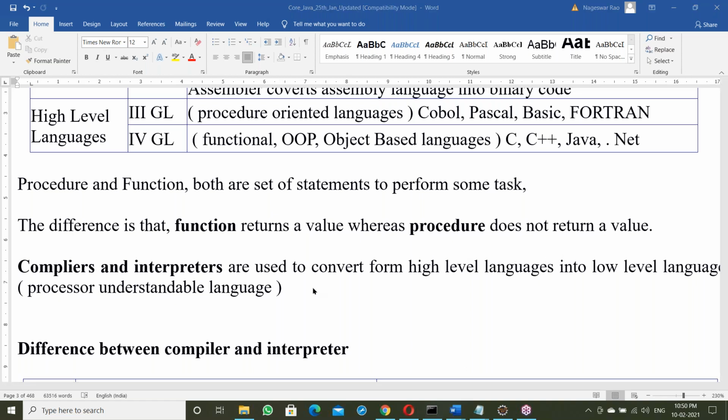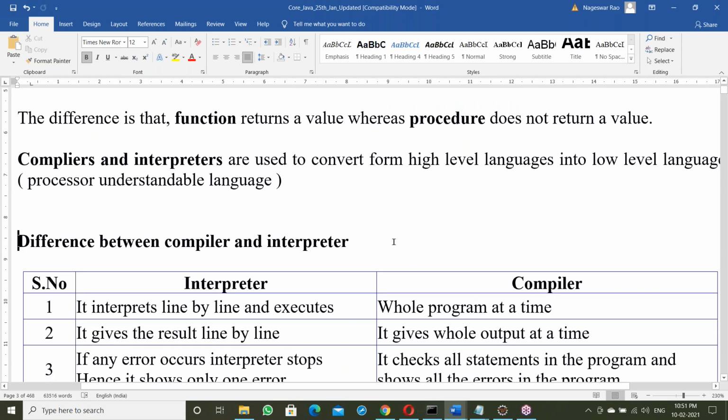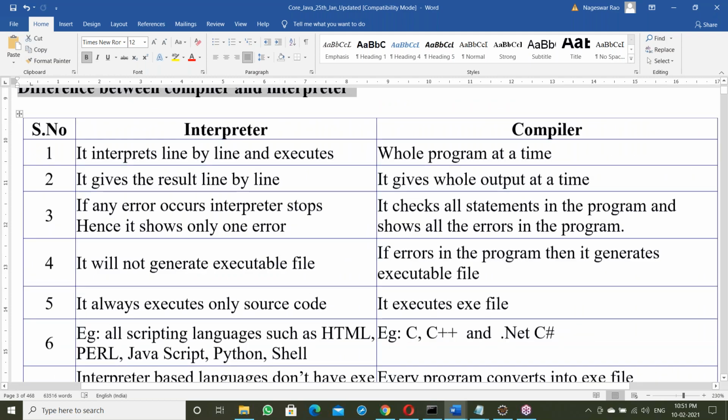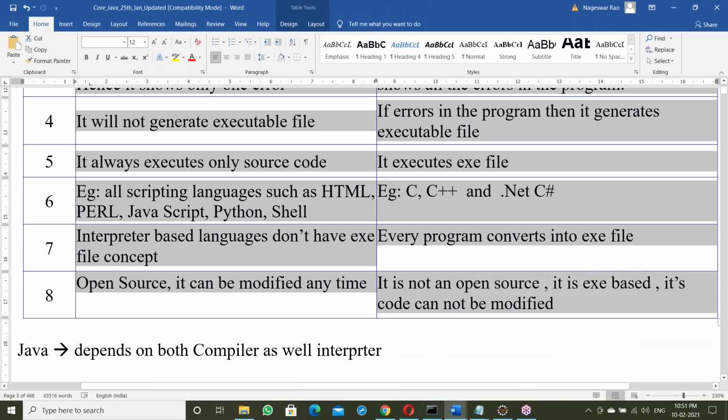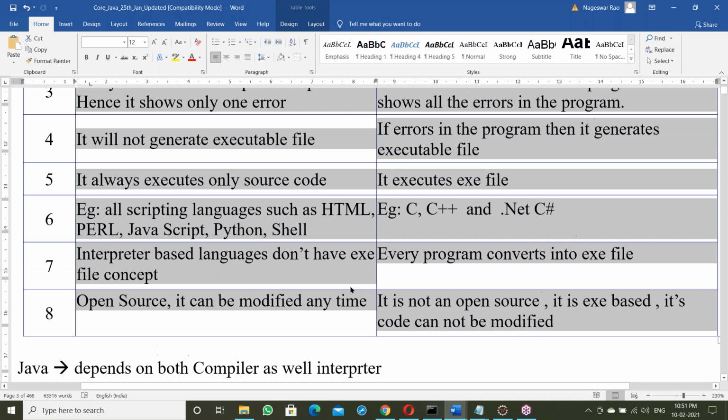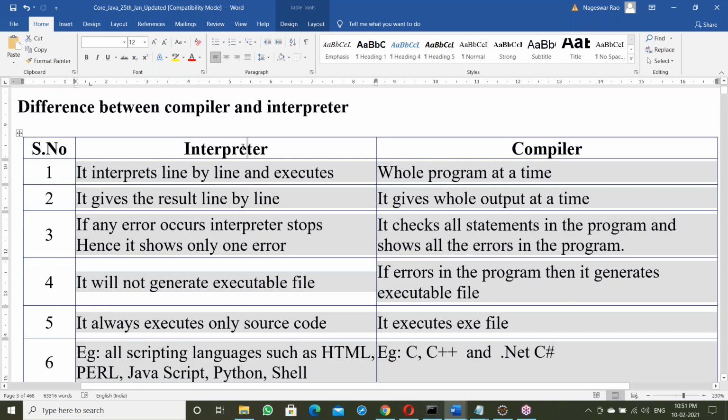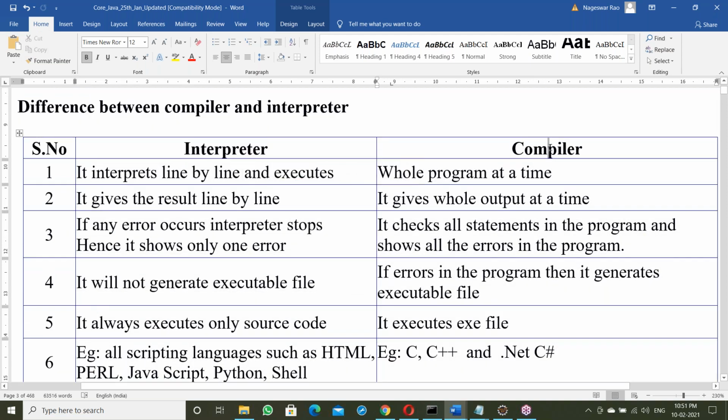What's the difference between interpreter and compiler? Many points are there. Almost a minimum of half an hour to 45 minutes is required. This is a very, very important topic. If you know about compiler and interpreter, you can understand Java.